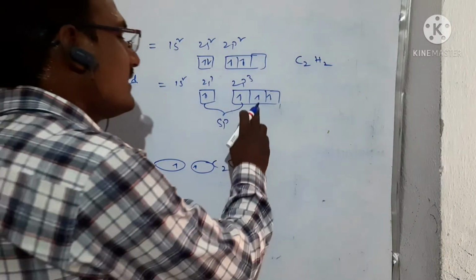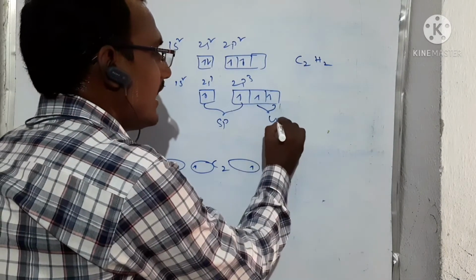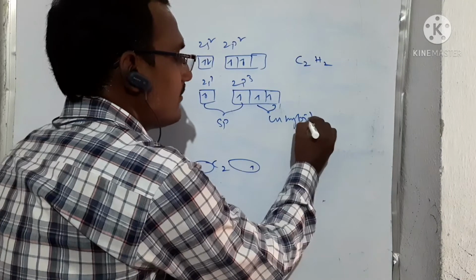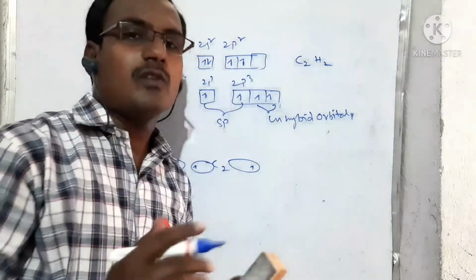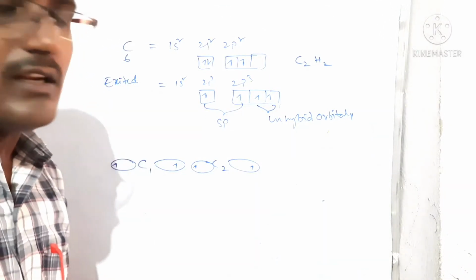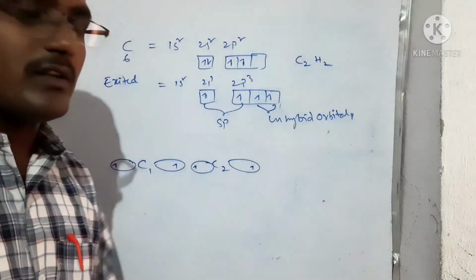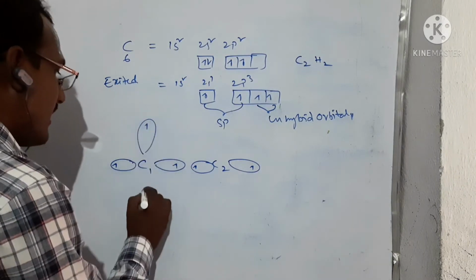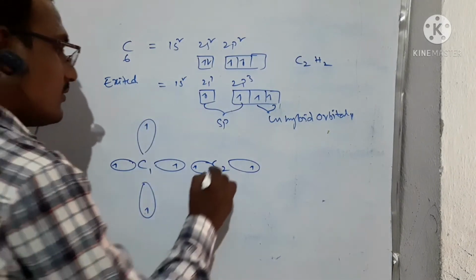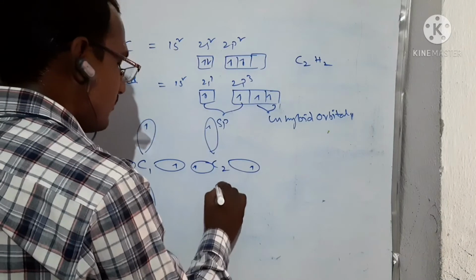Here we can see that these two are unhybridized orbitals. In the previous one, sp2, only one unhybridized orbital was there, but here 2 unhybridized orbitals are present. These 2 unhybridized orbitals have electrons but are not involved in the hybridization.